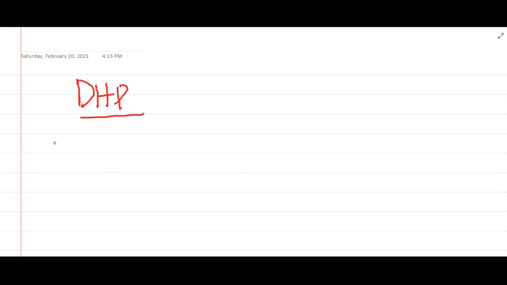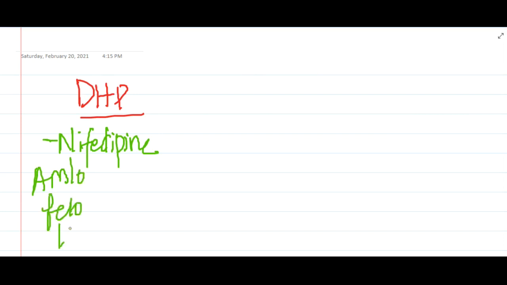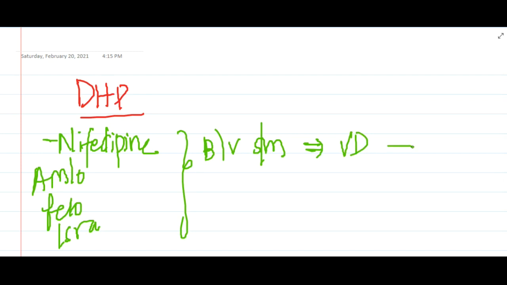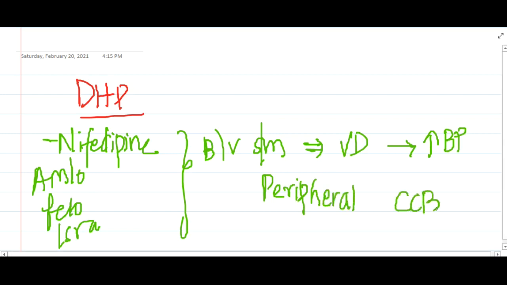These dihydropyridines include nifedipine, amlodipine, felodipine, isradipine. All these act on the blood vessels, smooth muscles, and they will cause vasodilatation, thus decreasing the blood pressure. Because they are acting on blood vessels, we call them peripheral calcium channel blockers.